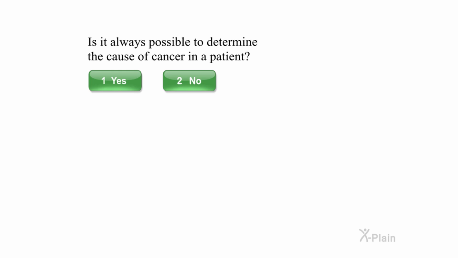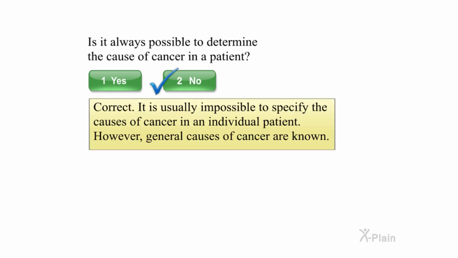Is it always possible to determine the cause of cancer in a patient? Select yes or no. Correct. It is usually impossible to specify the causes of cancer in an individual patient. However, general causes of cancer are known.